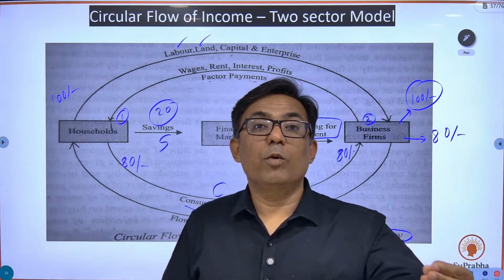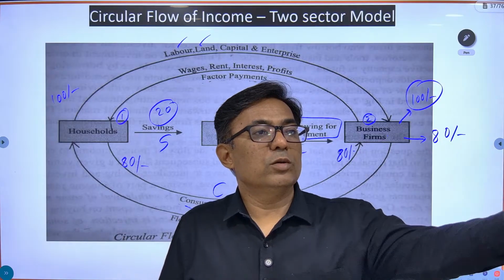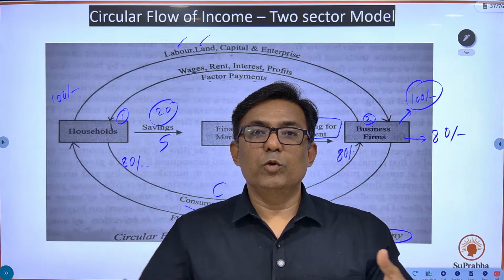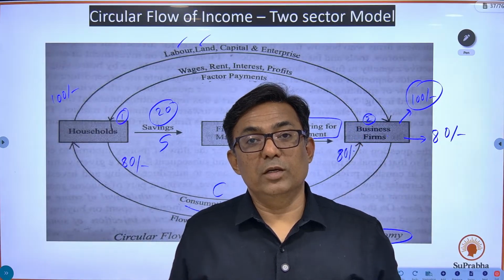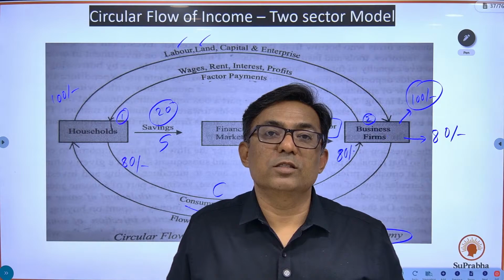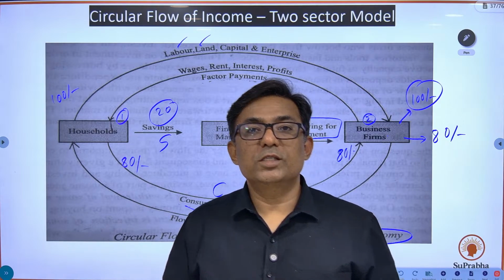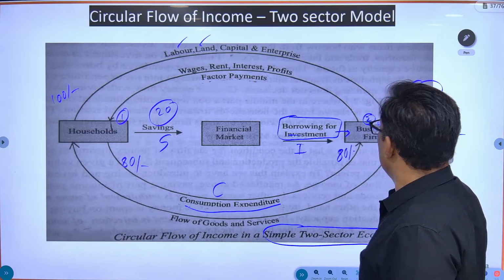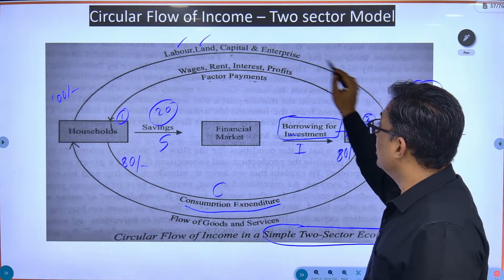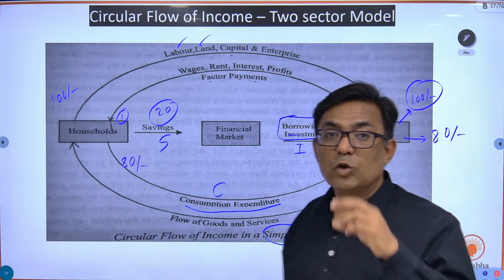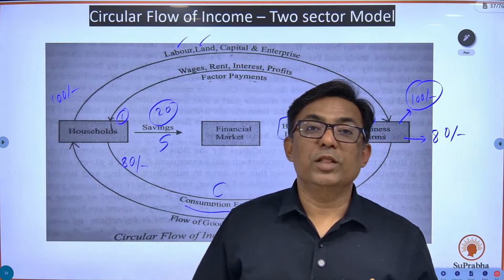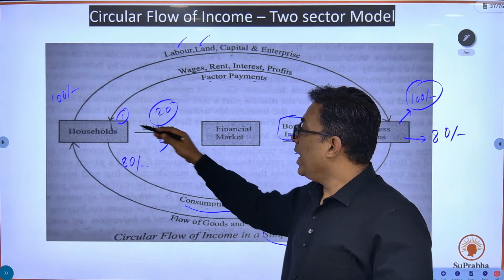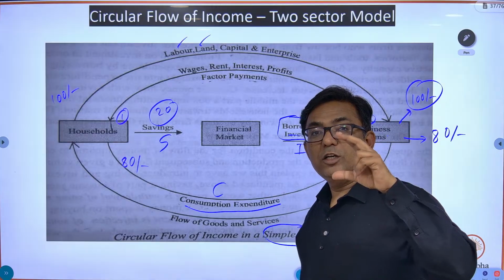It will use the money for optic fiber cables. So it will give it to that company which is producing optic fiber cables. It will use the money for those people who are establishing those towers for Reliance. Okay, so what happens is that this 20 rupees by way of investment again comes back into the business firms, or this circular flow of income, and this is how the constancy of circular flow of income is maintained. Otherwise, this 20 rupees would have been a leakage and the economy would have been shrinking continuously.